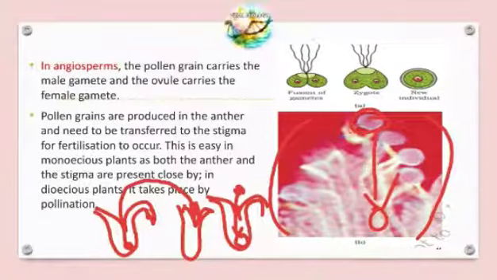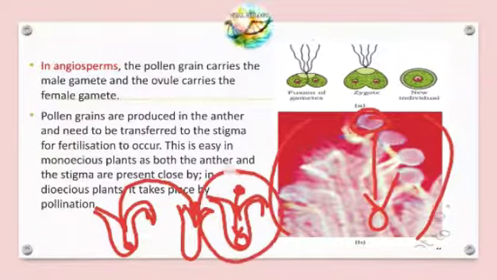The transfer of pollen grains from one plant or flower to another flower is called pollination. Or else, if both the pollen grains and ovule are present in the same flower, then it is simply monoecious. If the pollen grain and ovule are present separately, then this transfer is called pollination.